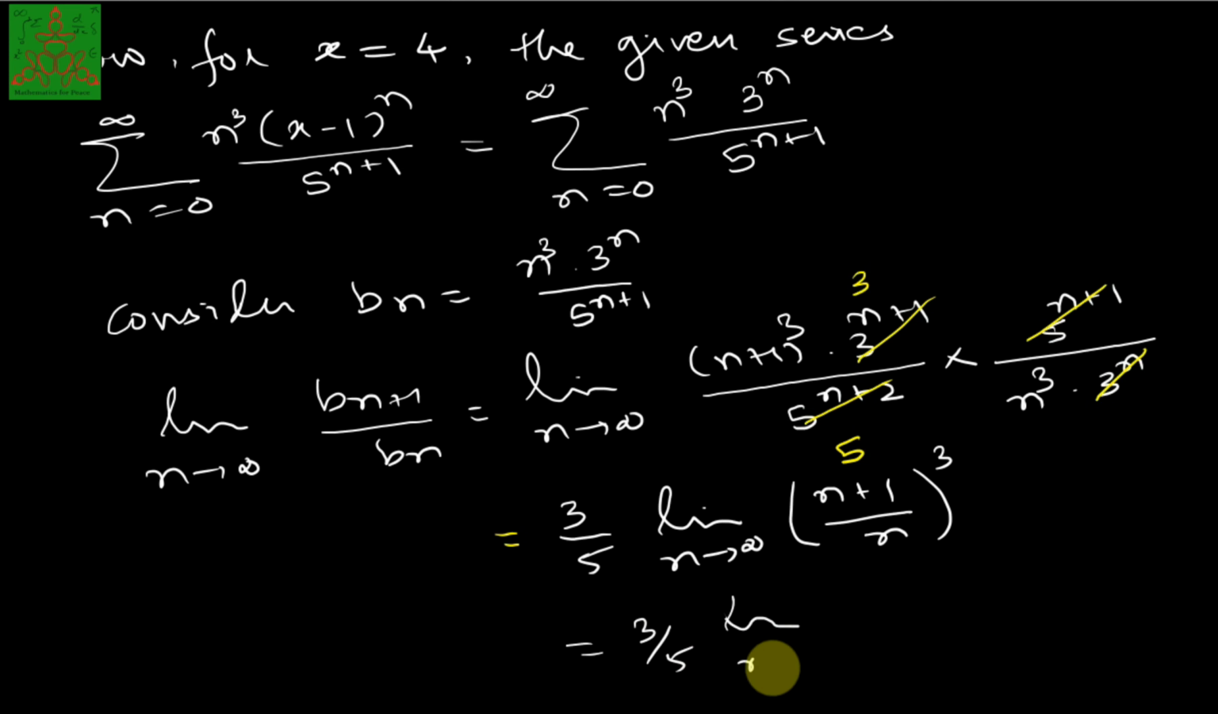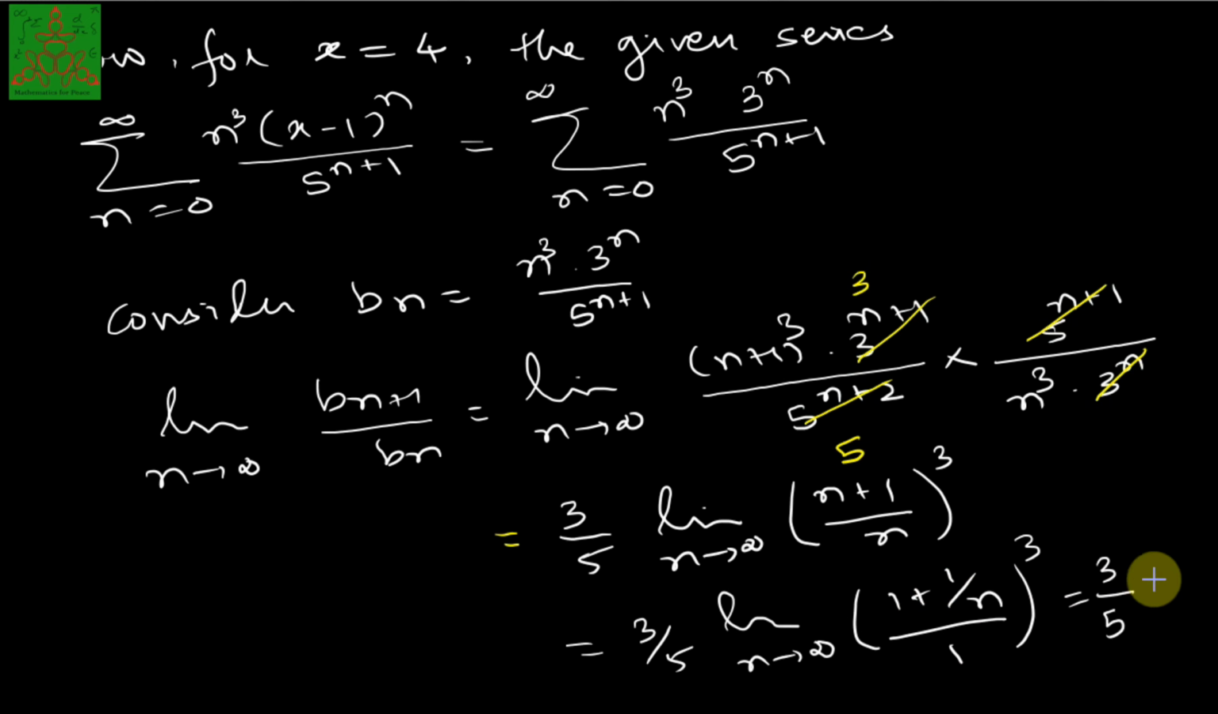Let me write one more step here. It will give me (1 plus 1 by n) upon 1, whole cube. So finally it will be 3 by 5 as the answer, which is less than 1. 3 by 5 is less than 1. So for x equal to 4, the given series is convergent.